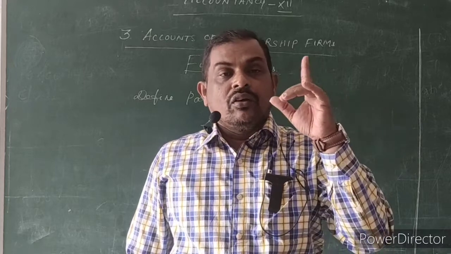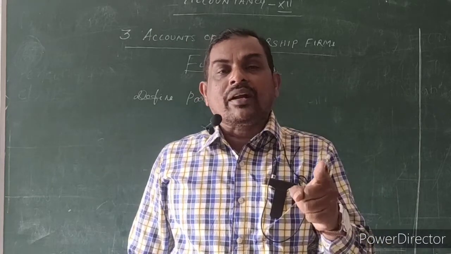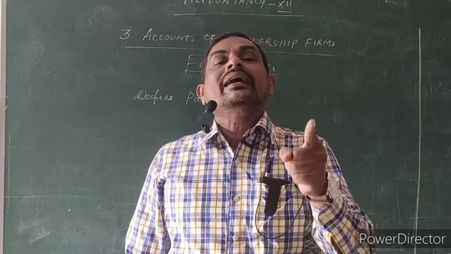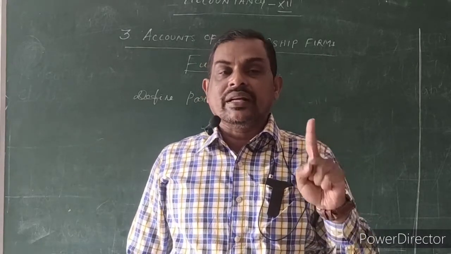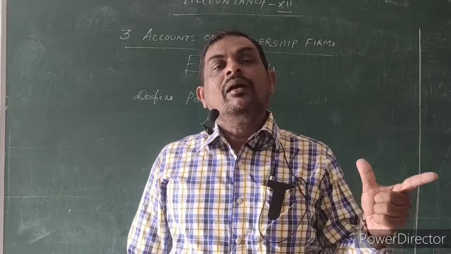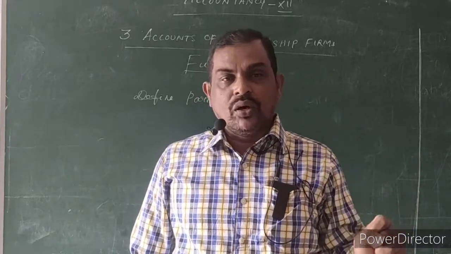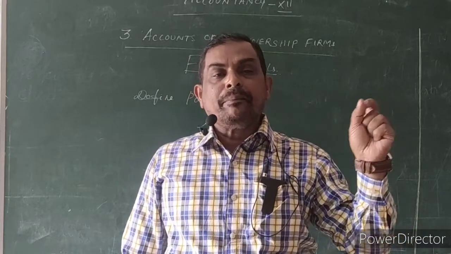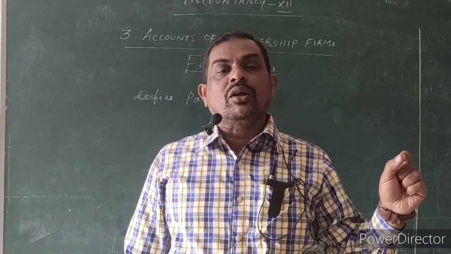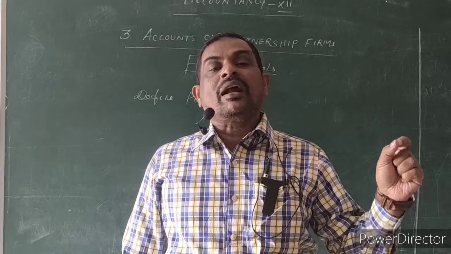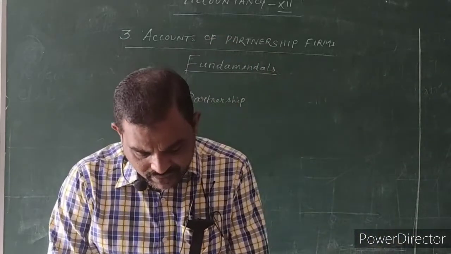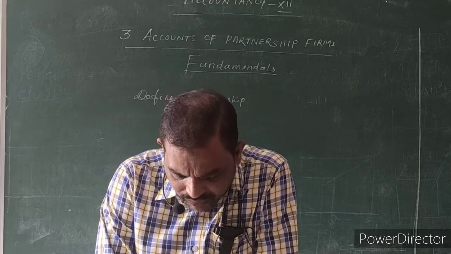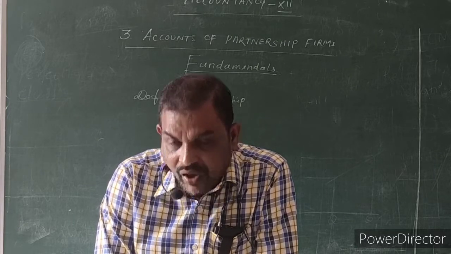So while following the partnership rules, you have to create a partnership agreement in writing. Oral is also admitted, but written is the best one. Written on stamp paper, not plain paper. Okay, the third point is the agreement must be to carry on a business and share the profit of the business.